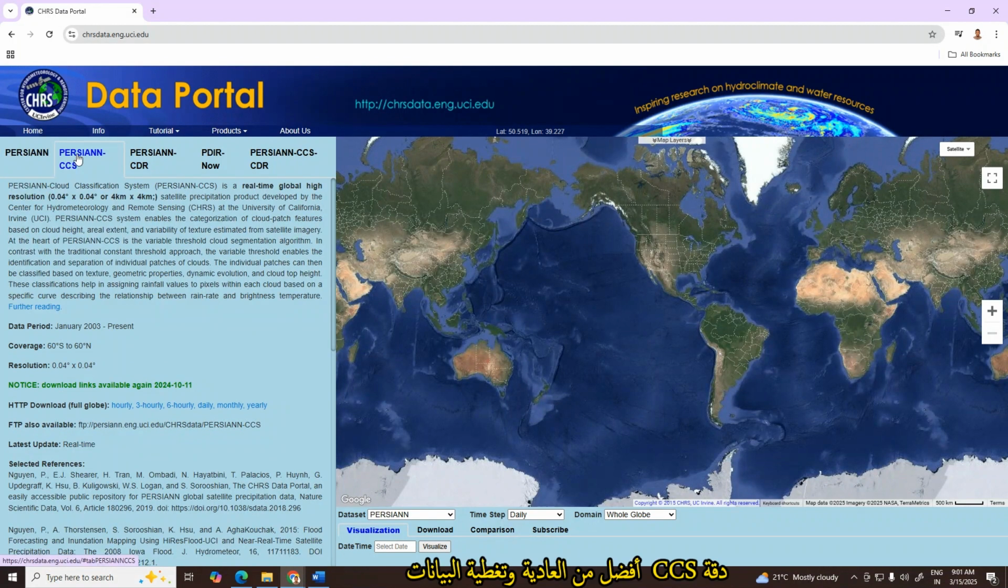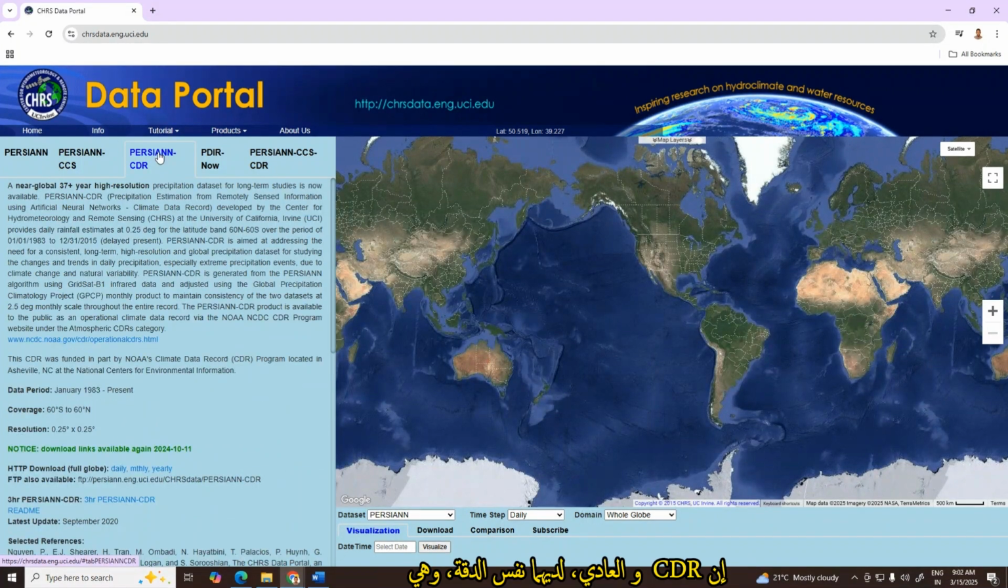The PERSIANN-CCS resolution is better than the normal PERSIANN, and the data coverage is the same, and the period of the PERSIANN-CCS starts from January 2003 to the present, and it has a resolution of 0.04, and they have the same temporal resolution, hourly up to yearly data.